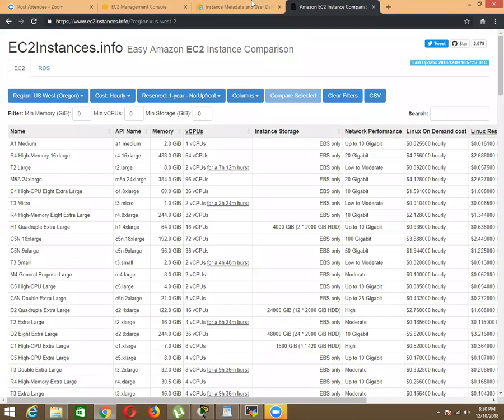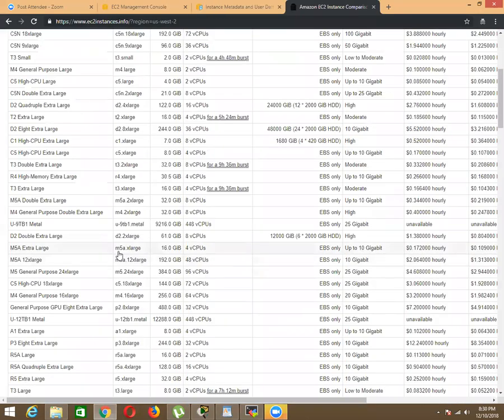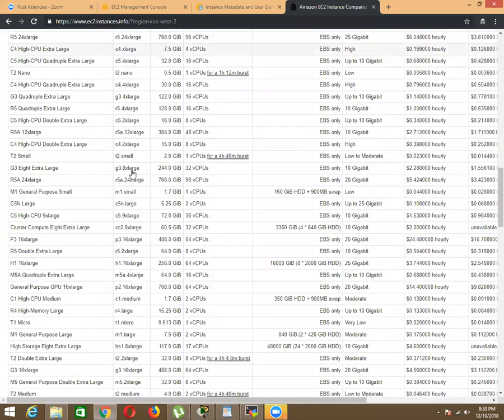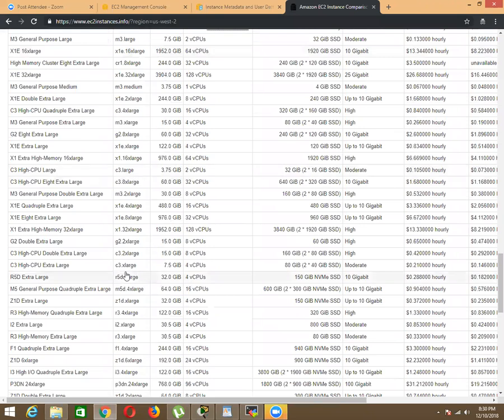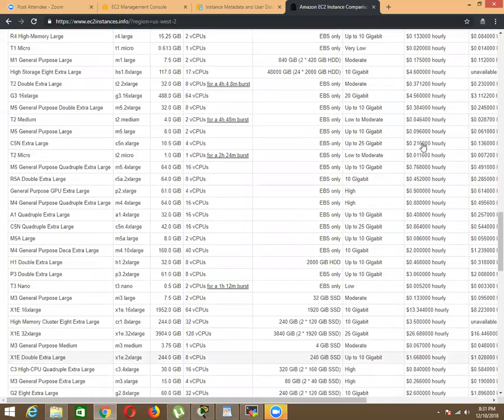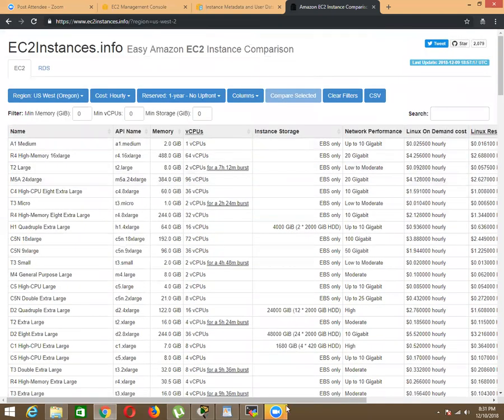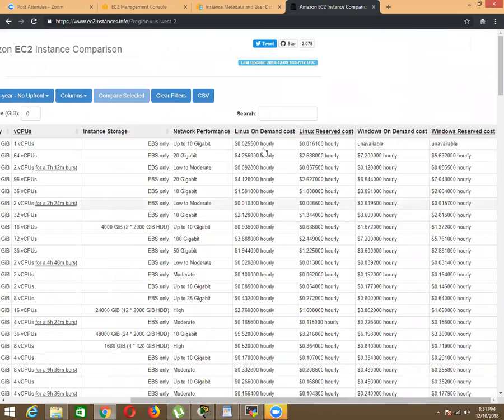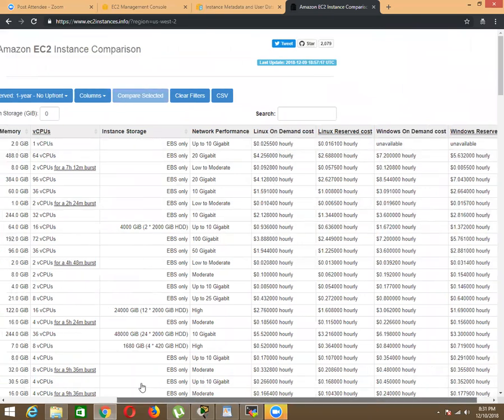Let me check the actual hardware performance for C3 8x large. It has 60 GB of RAM and 32 processors, and the storage is also very good. Other than the T2 micro, we have to pay for the rest of the instance types we use, right? Definitely you need to pay, because they have given the per hour cost list. You have to verify the cost and then select it.